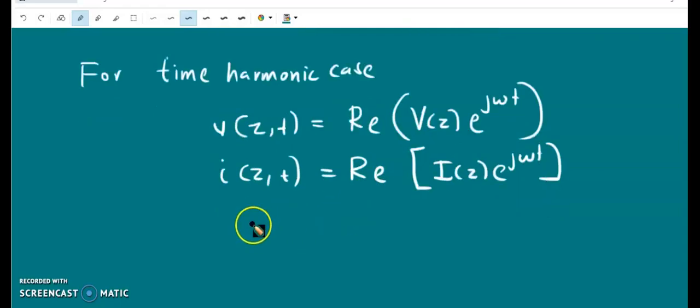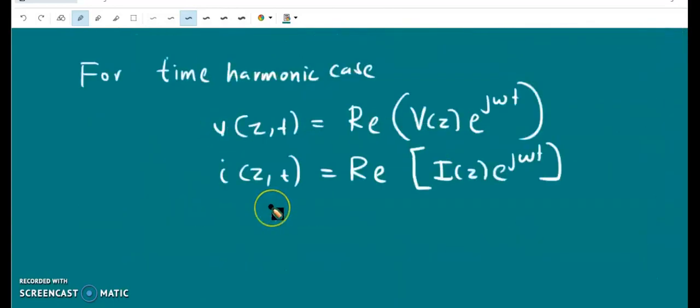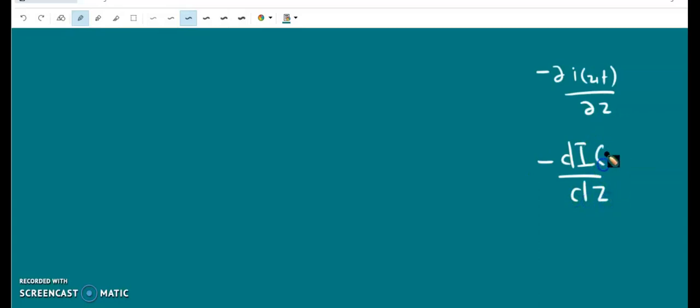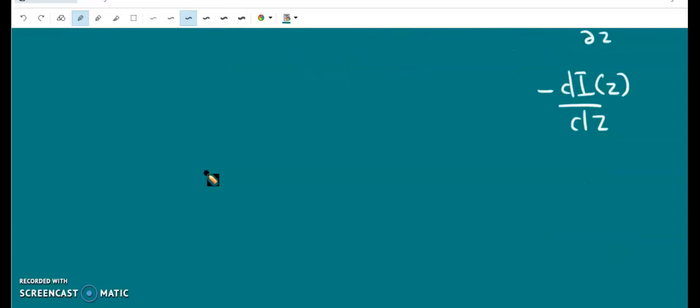So using the phasor notation, those two equations 1 and 2 read as follows. Instead of minus ∂I(z,t)/∂z, we can use minus dI/dz, since I is a function of z alone. Similarly, instead of minus ∂V(z,t)/∂z, we can use minus dV/dz, since V is a function of z alone. So they are functions of spatial coordinates alone, and the ordinary differential equations can be used.